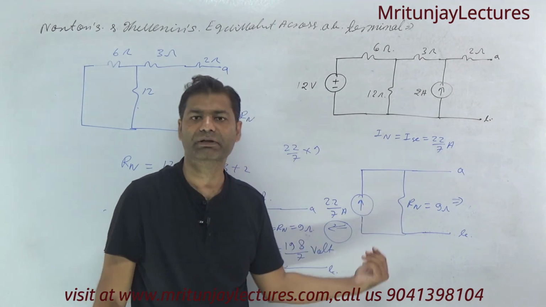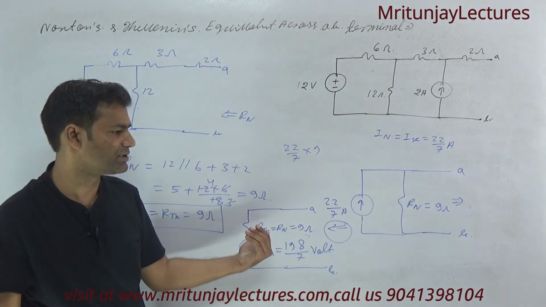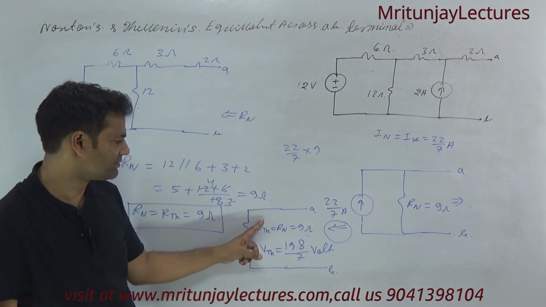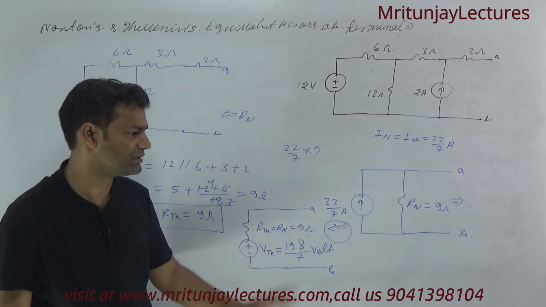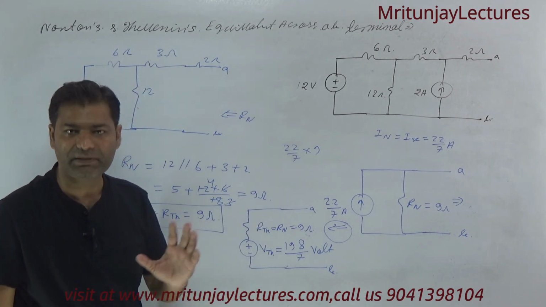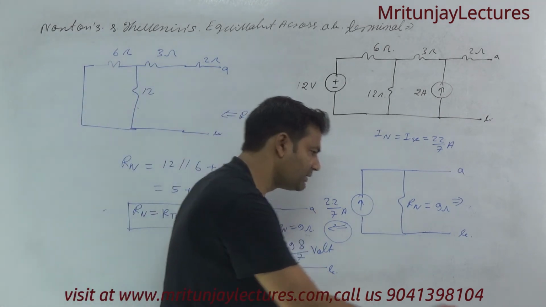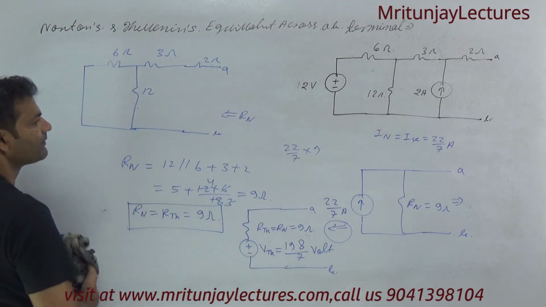It is converted with the help of source transformation like this one, and finally this one represents RTH and this one represents VTH. Otherwise you can do another method also. So first of all make it.